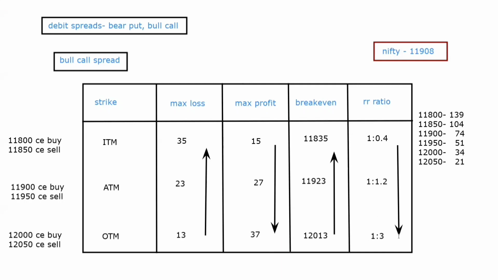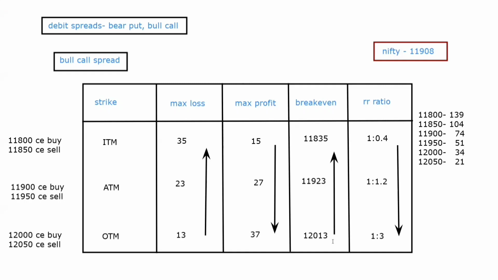So basically you can say that an ITM bull call spread has higher probability but lower RR ratio, right? Higher probability, lower RR ratio. As you can see, these two are inversely related. How much probability you would give to the markets, the lower RR ratio you would have, right?